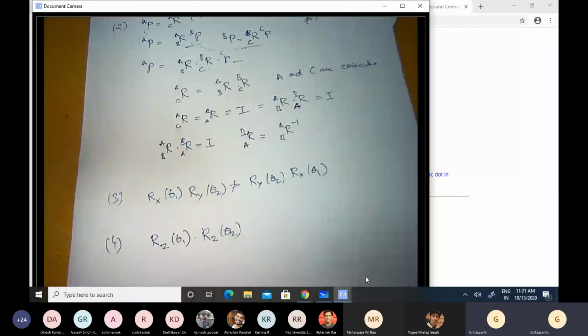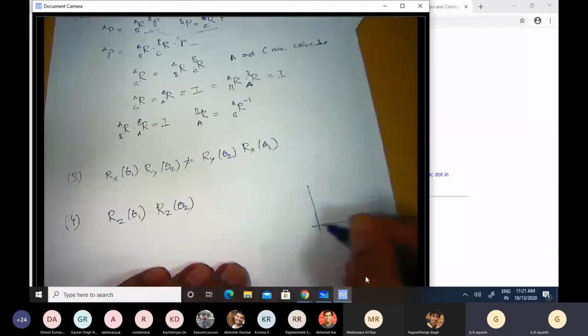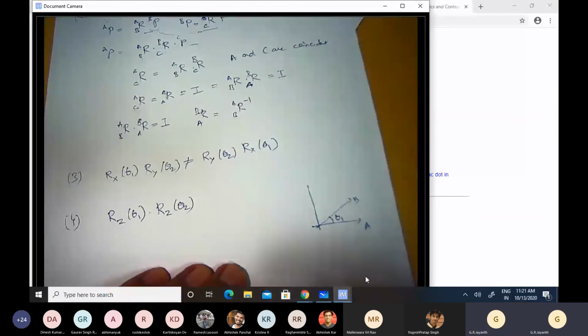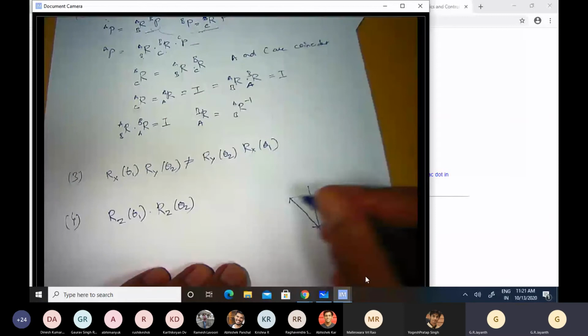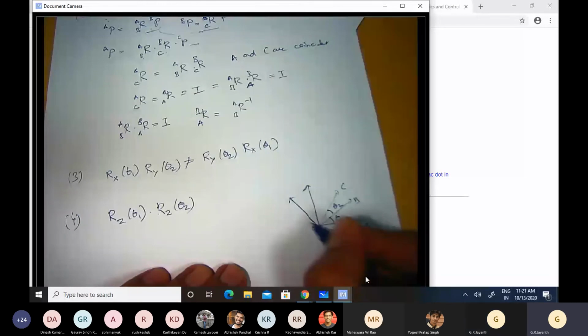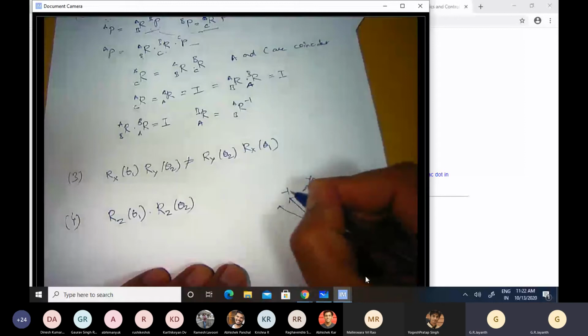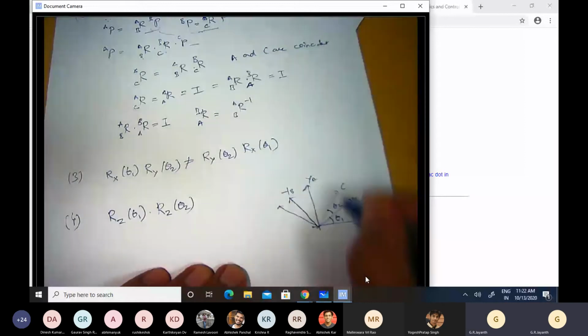So I have an A coordinate system here, and then I have a B coordinate system, which is oriented with respect to the A coordinate system by an angle θ1. Okay. And I have a C coordinate system here. It is oriented with respect to B by an angle θ2. Okay, so this is XA, YA, XB, YB, XC, YC.